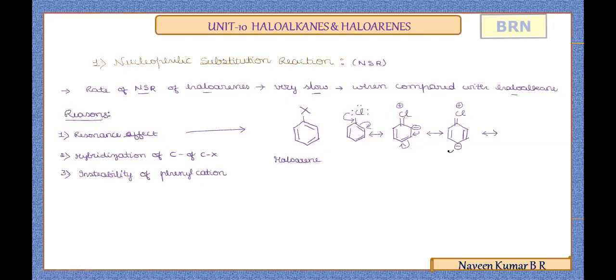So these electrons on the carbon shift to the adjacent single bond, and the pi electrons will shift to the adjacent carbon. As a result, the next canonical structure is obtained, again with partial double bond character, you are going to see in the C-Cl bond. And this bond is as such.